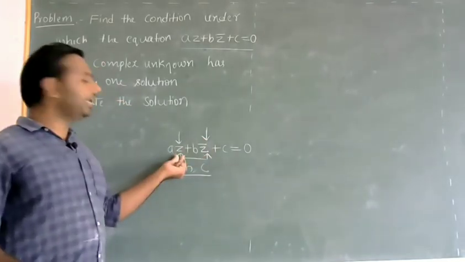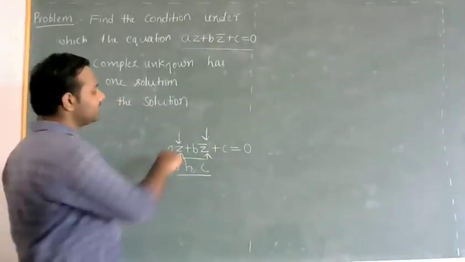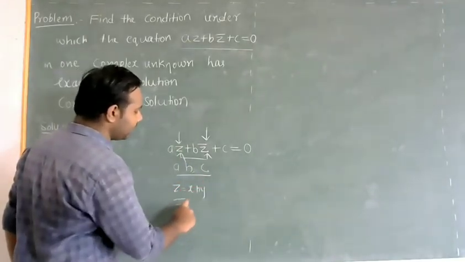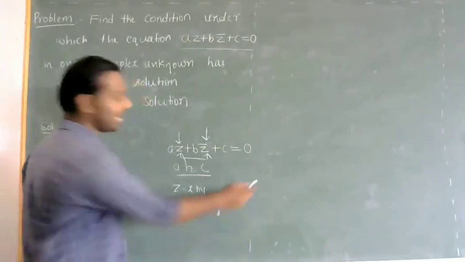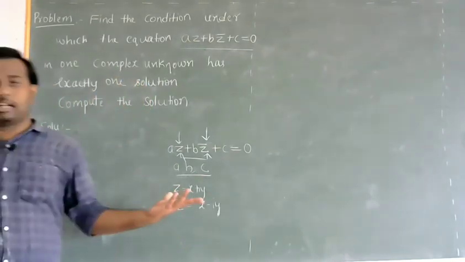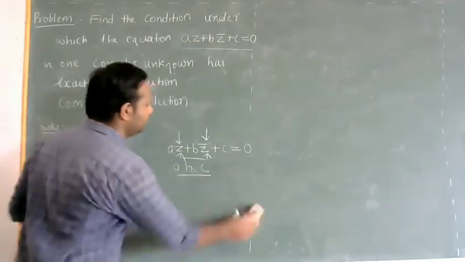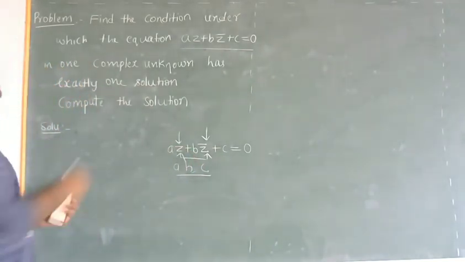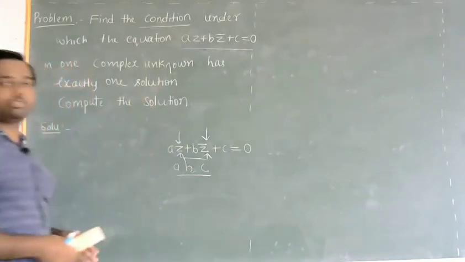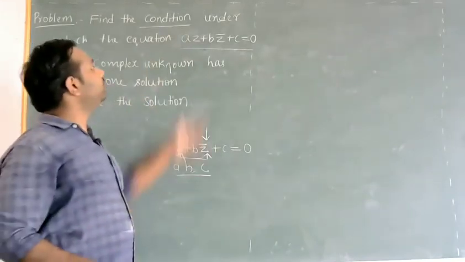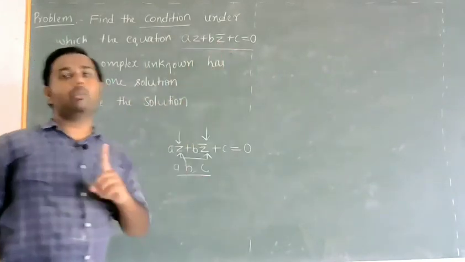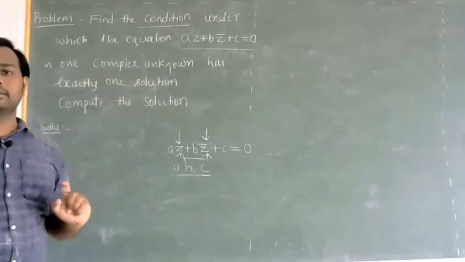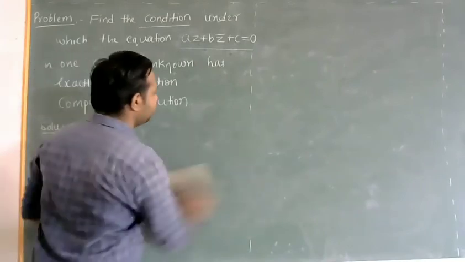So one is dependent on the other, because as z varies, suppose z is equal to x plus iy, I can easily find z bar, which is x minus iy. So one is dependent on the other, but we have two variables. So now we have to find the condition under which this equation should have one and only one solution. It should have exactly one solution, right?